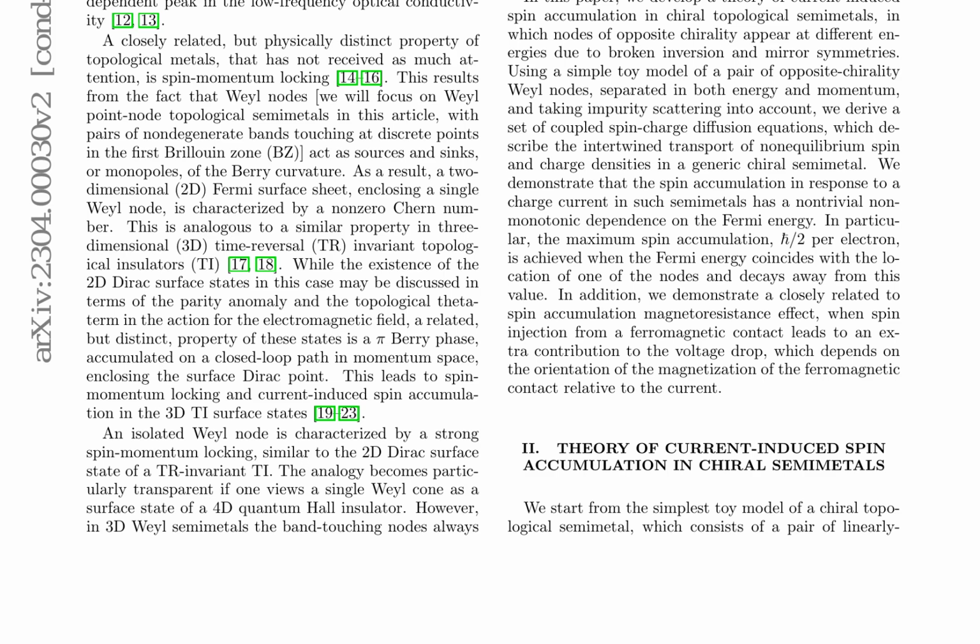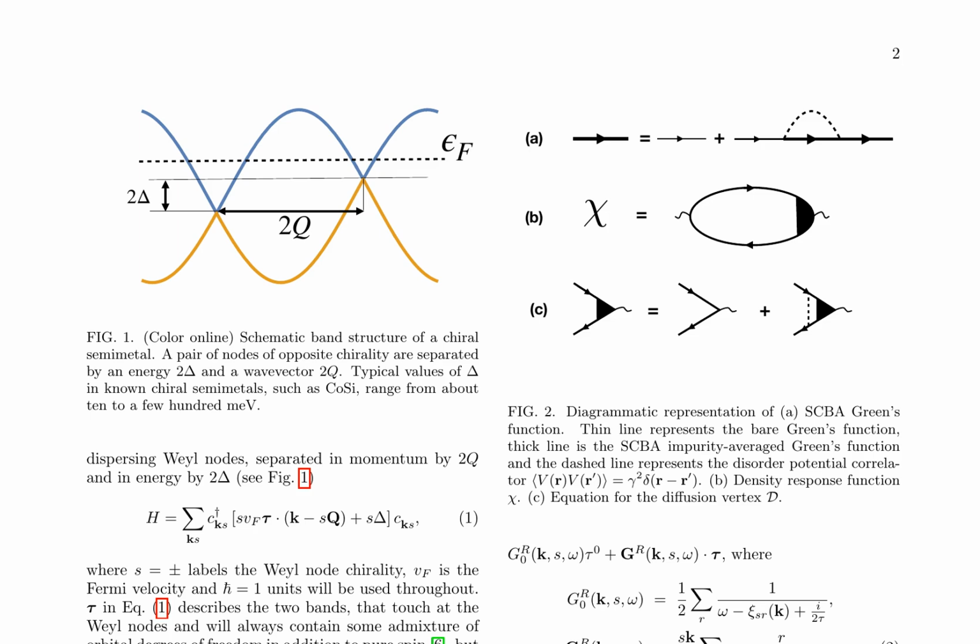The equations are obtained using the standard diagrammatic perturbation theory for the charge and spin density response, taking into account impurity scattering through the self-consistent Born approximation, SCBA, and ladder vertex corrections. The impurity averaged SCBA retarded Green's functions are expanded in the basis of a unit matrix and three Pauli matrices, and the density response function is evaluated using SCBA plus ladder vertex corrections. The transport equations are derived from the retarded density matrix response function, which is evaluated using the same approximation.